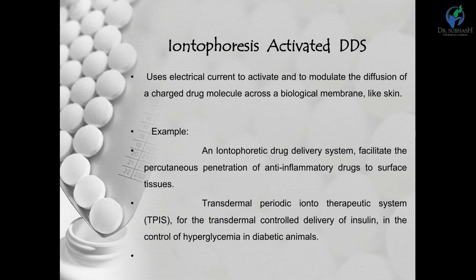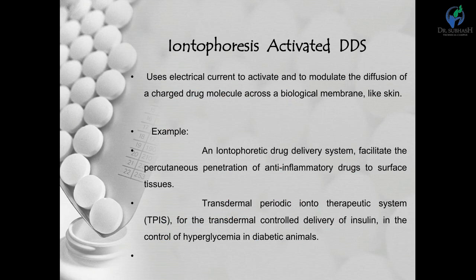Or we can say the electrical field across the skin increases the permeability of the drug, or increases the flux. This type of system uses electric current to activate or modulate the diffusion process of the charged drug across the biological membrane. In addition, the delivery rate can be controlled by the intensity of the applied electric current, or electrochemical potential gradients.